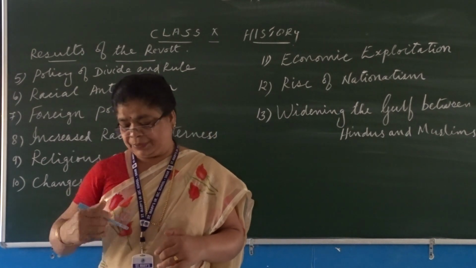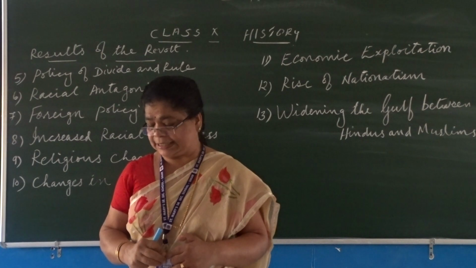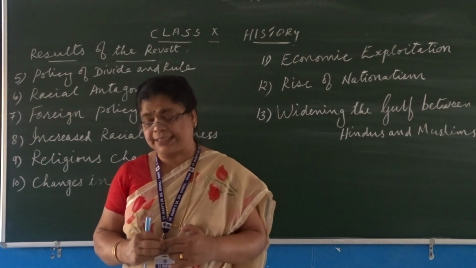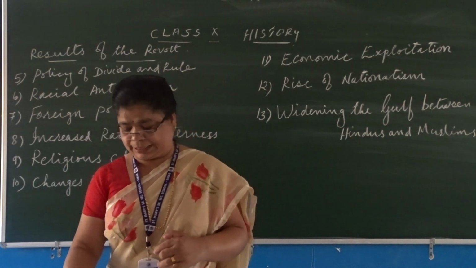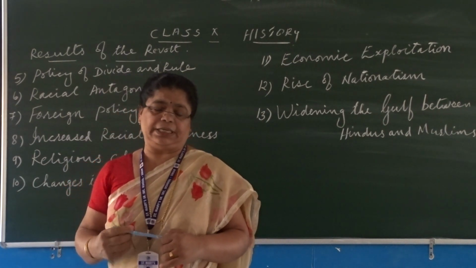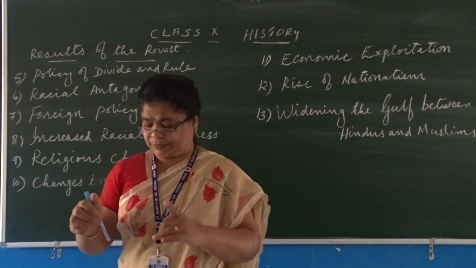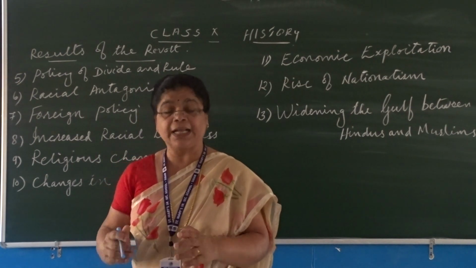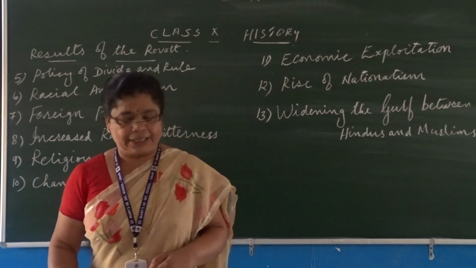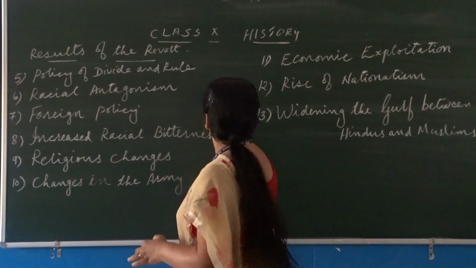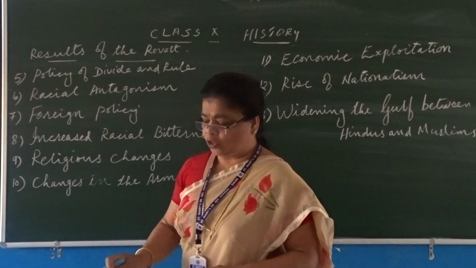And the last was that newspapers, journals and nationalist publications were prevented from reaching the army or the soldiers, so that they would not come into contact with the civilian population. Now comes the economic exploitation followed by the British.